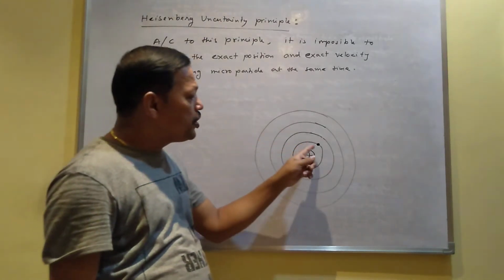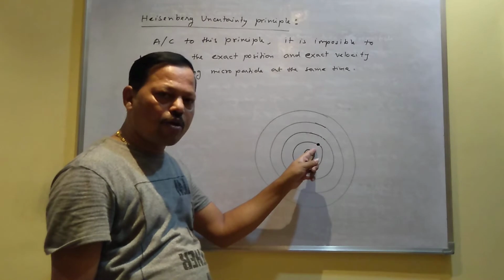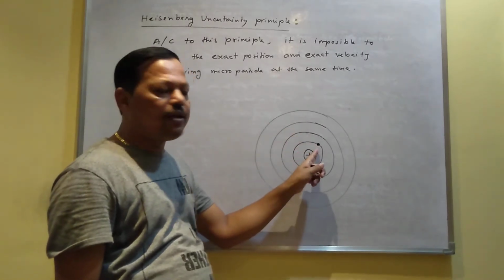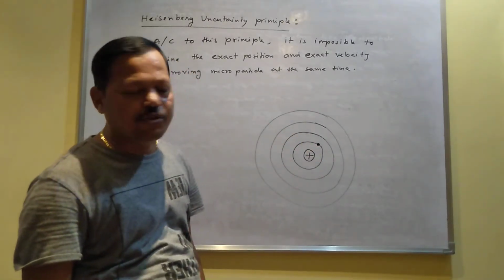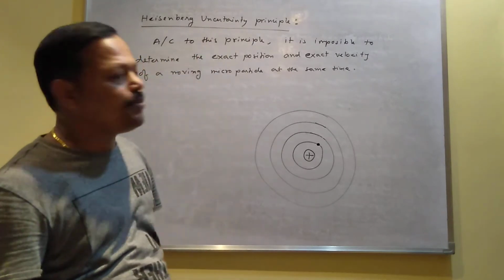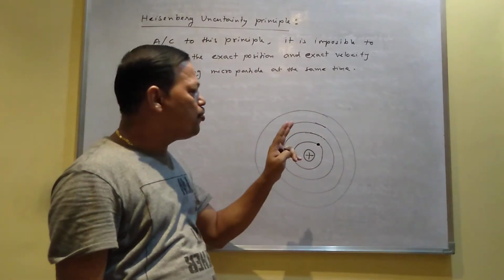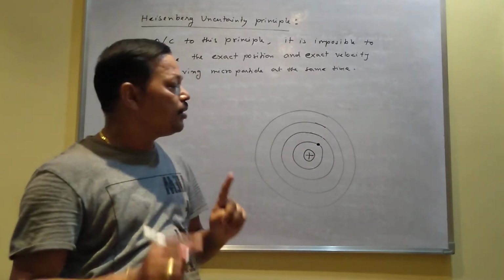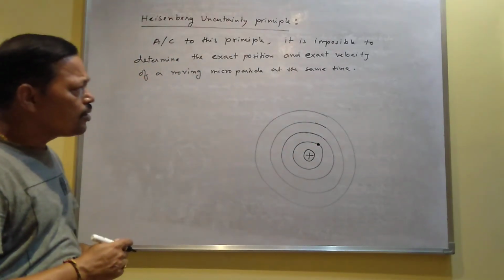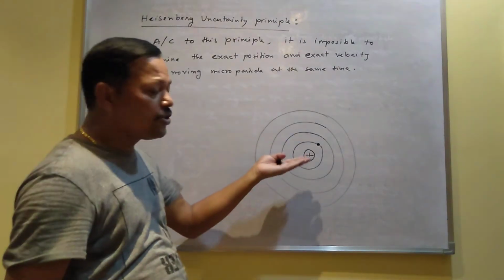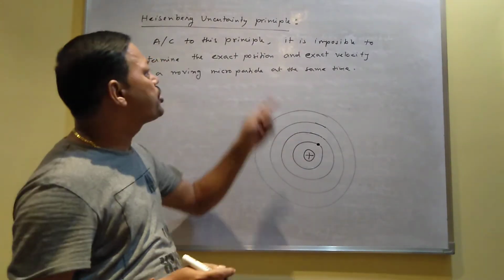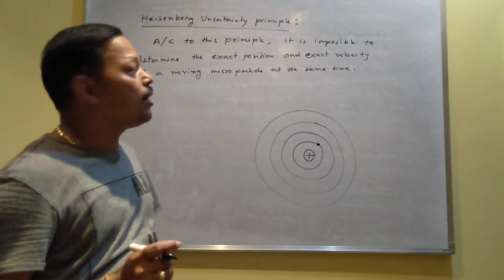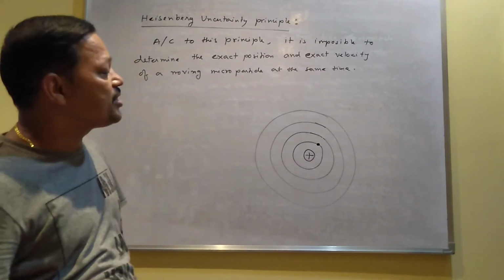So Bohr determined the exact position and the exact velocity of the electron. But according to Heisenberg, it is not possible to find out the exact position and exact velocity at the same time. That's why Bohr's theory cannot explain this Heisenberg uncertainty principle.